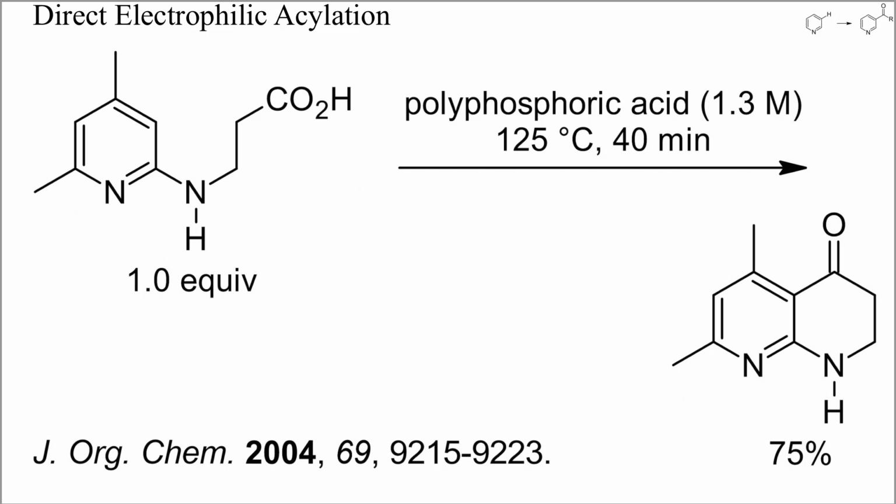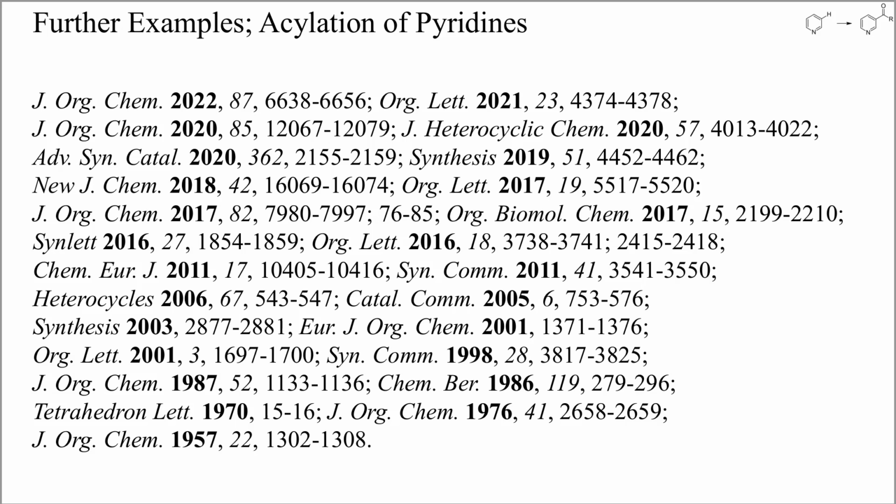Aminopyridines are easy to acylate ortho or para to the amino group. This here is an example of intramolecular acylation of an aminopyridine. Such reactions often give high yields, and many examples have been reported. Here are some further examples which you can also find in the description of this video.